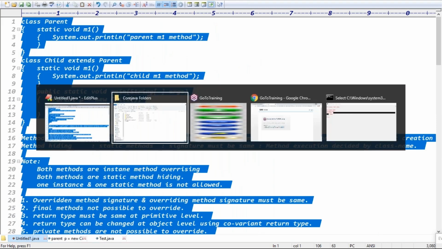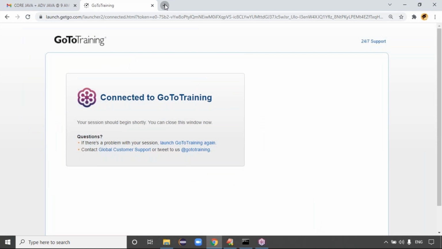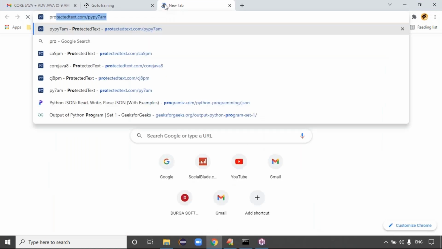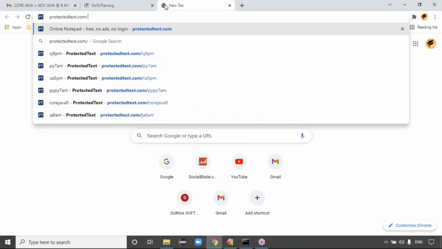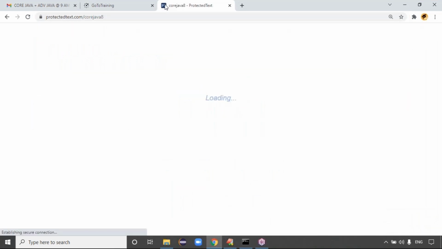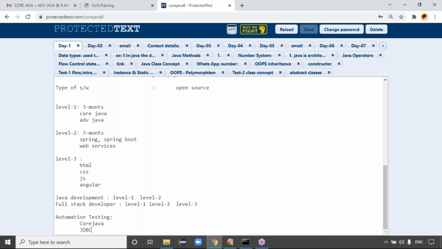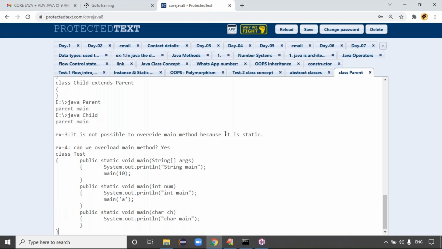I will create one link for your class. We have one website, protectedtest.com. So protectedtest.com slash core java 8 is there. Here it is asking for a password. I'll share that password with you guys. This is the way we can share the class notes, guys. I'll place the class notes here, so whatever topics we did today, you can write the class notes for the day.